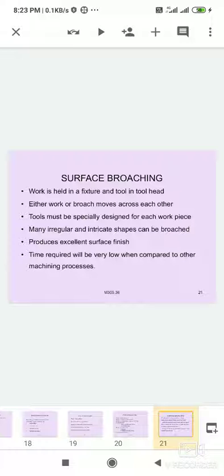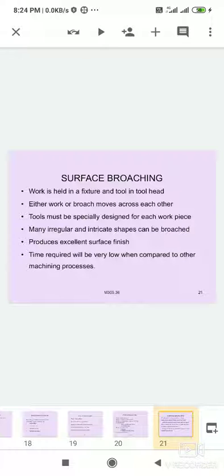Many irregular and intricate shapes can be broached. Irregular and intricate shapes means different workpieces of different sizes, with no fixed shape, critical workpieces. The material is easily removed and it produces an excellent surface finish because it has three types of teeth: rough surface teeth, semi finished teeth and finished teeth.